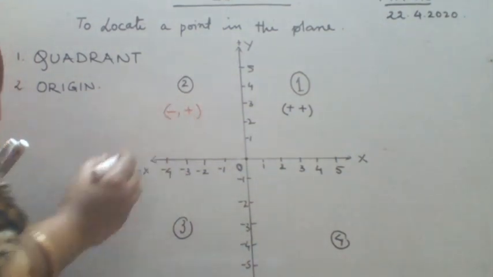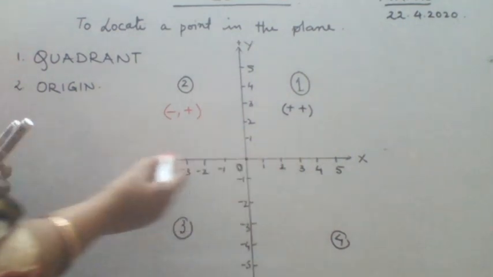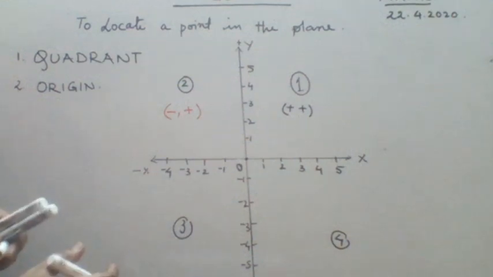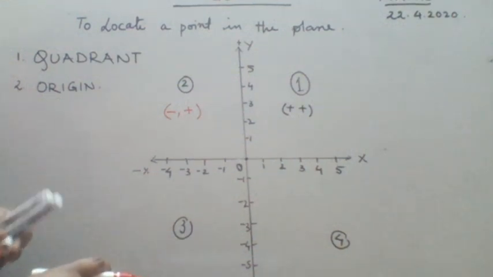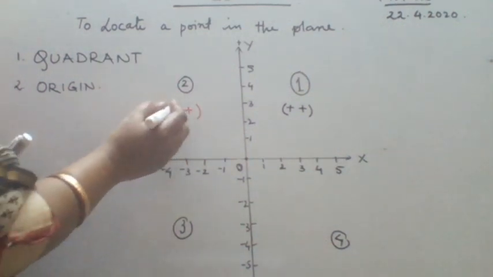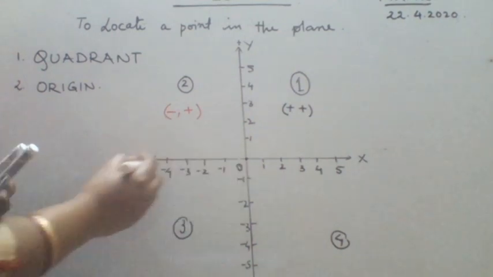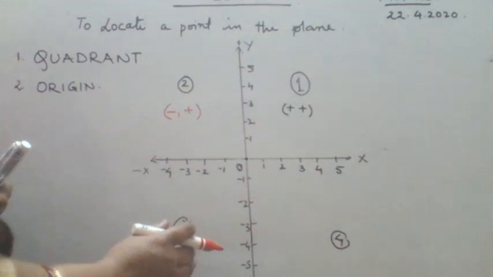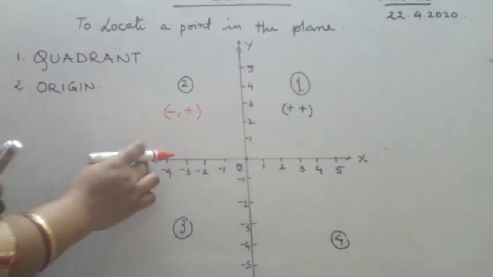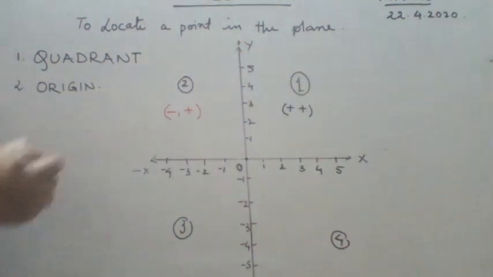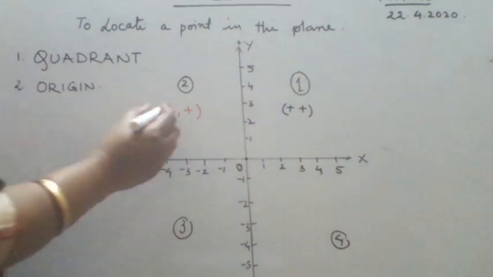We call it negative positive because, see, when we are talking about axes, x-axis comes first. Alphabetically also, x comes first, then it is followed by y. So whenever we are writing about the points, the contribution of x-axis will come first, then we will talk about the contribution of y-axis. So because x is negative here in this quadrant and y is positive, this quadrant is called your negative positive quadrant. Am I clear to you? So this is negative positive.